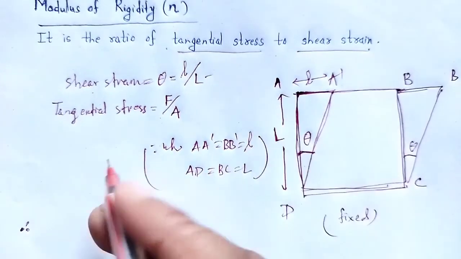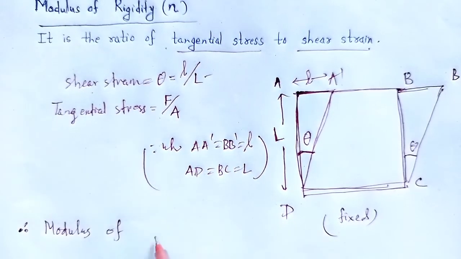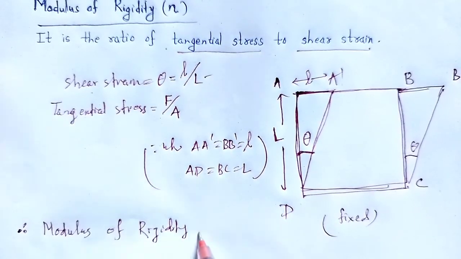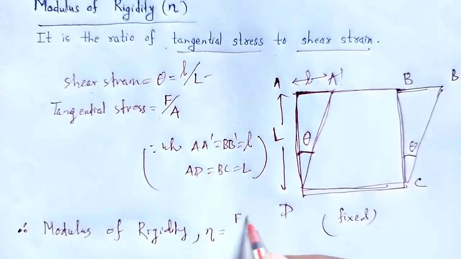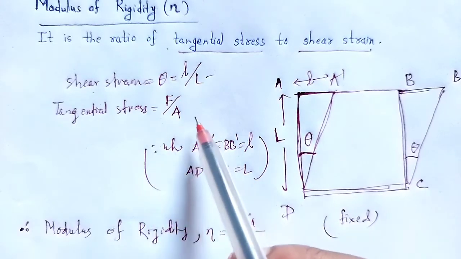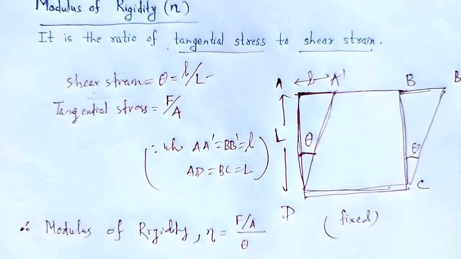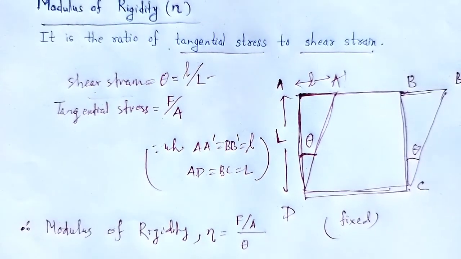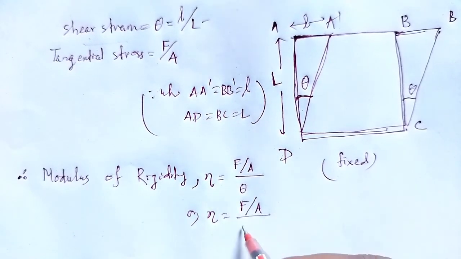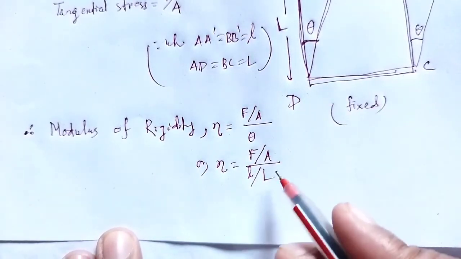The modulus of rigidity, eta, is equal to F by A divided by theta, that is, tangential stress to shear strain, or eta is equal to F by A divided by l by L. Now we can easily find its unit.